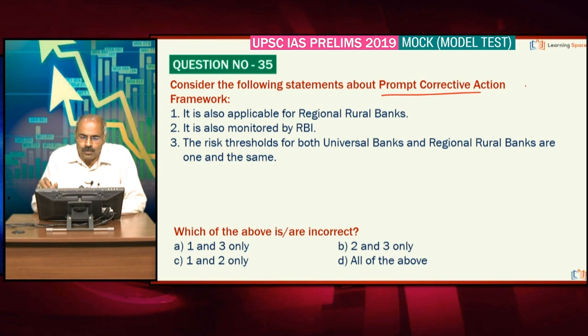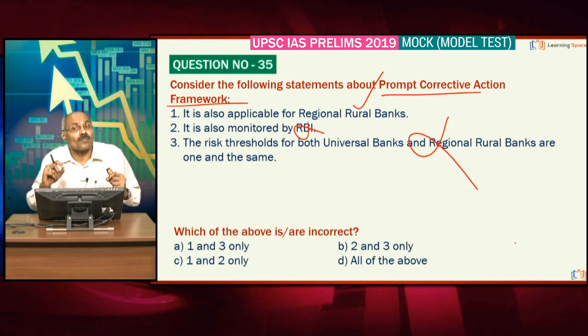This is pertaining to prompt corrective action framework. And please don't forget, this is also applicable for regional rural banks. Absolutely correct. And the second statement, please correct it. It is monitored by NABARD, not RBI. Third important statement, the risk thresholds for both universal banks and regional rural banks are one and the same. Absolutely wrong. The risk thresholds for universal banks and regional rural banks are not one and the same.